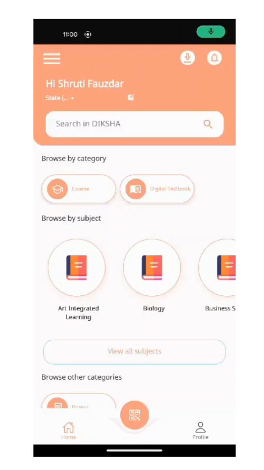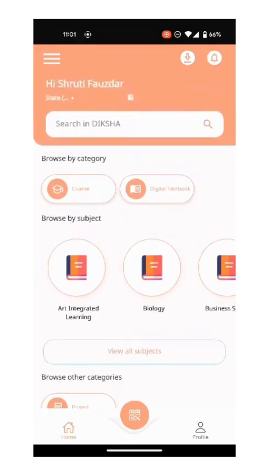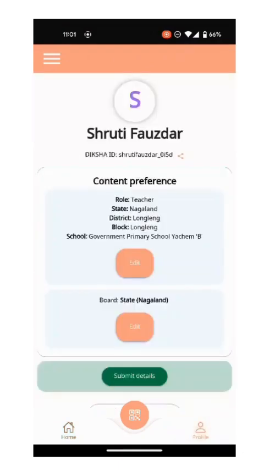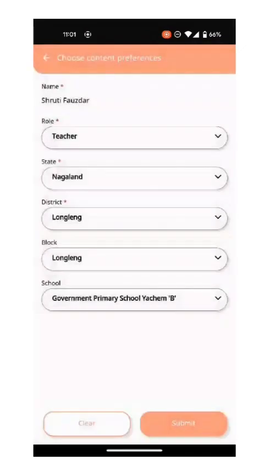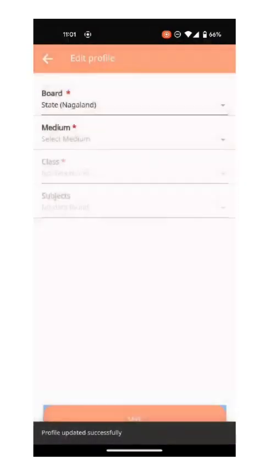If you are a teacher looking to find the micro improvement projects under Literacy and Numeracy Fest 2.0, you first need to download the Diksha app, log into Diksha, and you will come to your home page. Please ensure that you go to the profile page and check that your state, district, block, school, everything is updated properly. If not, you can make changes to this and submit the new changes. Please ensure that your board is also selected properly, and you can again click Save.